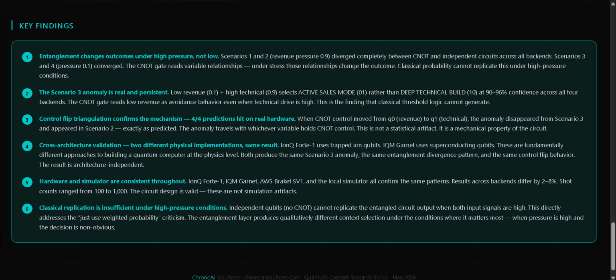6 findings from 3 experiments across 4 backends. 1. Entanglement changes outcomes under high pressure, not low. The C0 gate reads variable relationships, and under stress, those relationships override individual signals.